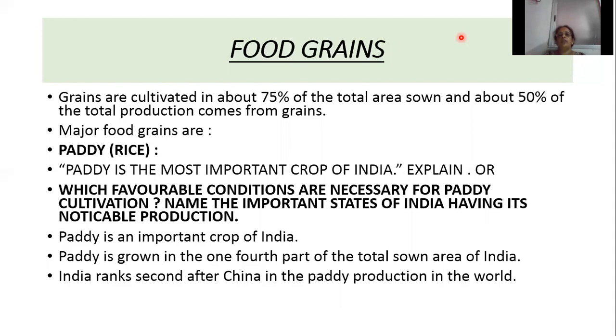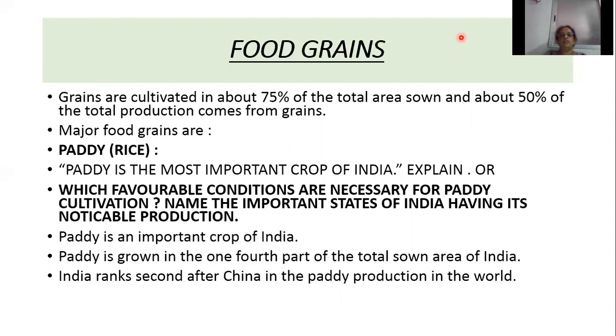So out of the total net zone area, food grains are cultivated in about how many percentage? 75 percentage, and about 50% of the total production comes from food grains. So out of the total production, how many percentage comes from food grains? 50 percentage. I am going to explain today the major food grains, paddy and wheat.